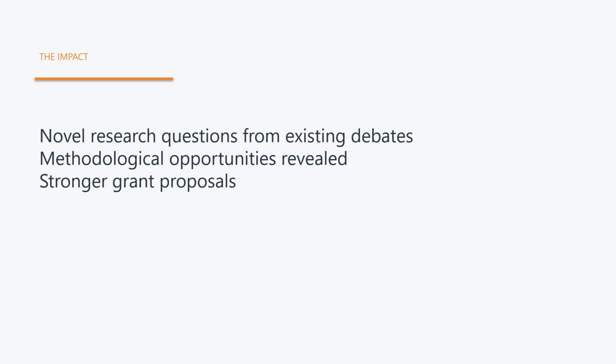The impact of systematic contradiction finding is substantial and career-changing. First, you discover novel research questions. They emerge naturally from existing disagreements in the field. These are inherently publishable because they address real scientific debates. Second, you identify methodological opportunities. Different research approaches led to different results. This suggests refined methods could resolve long-standing debates. Third, you find theoretical gaps. Contradictions point to incomplete theories needing development.